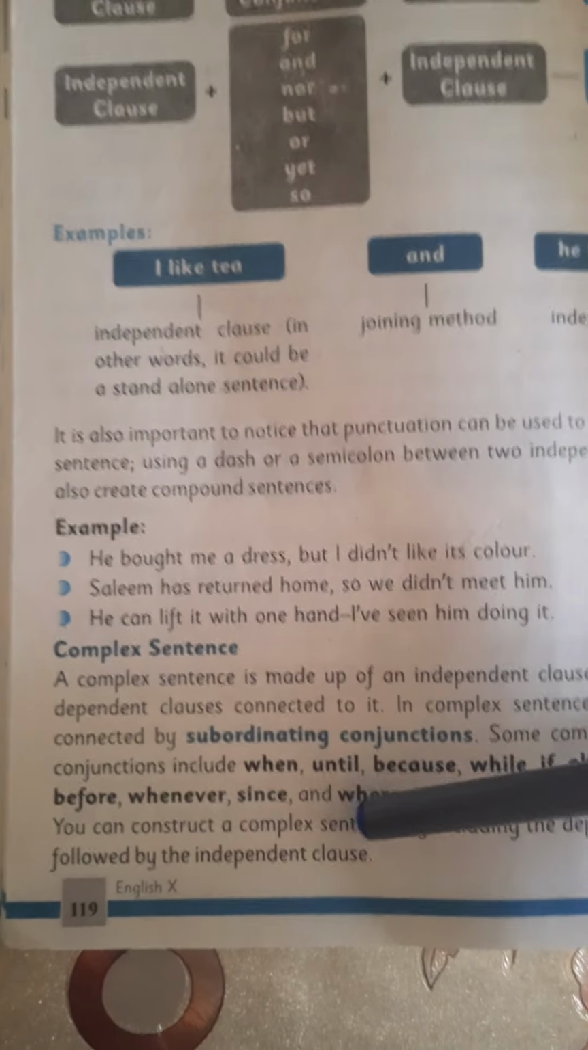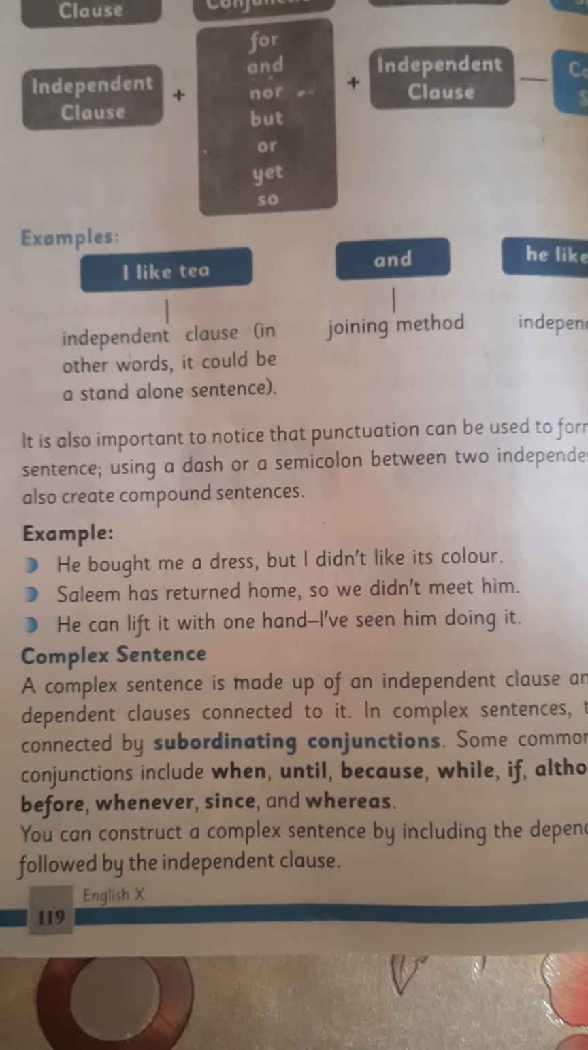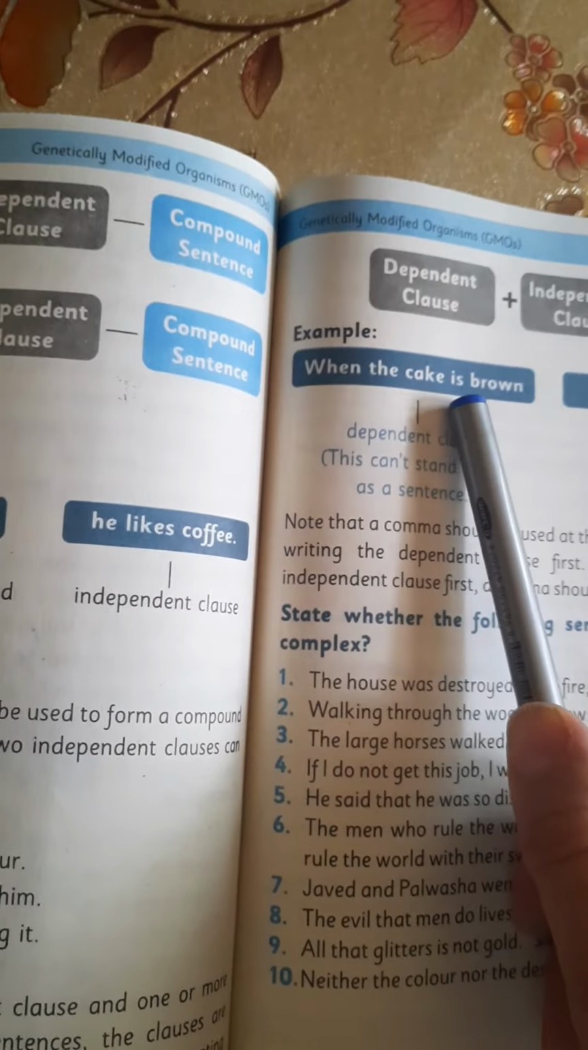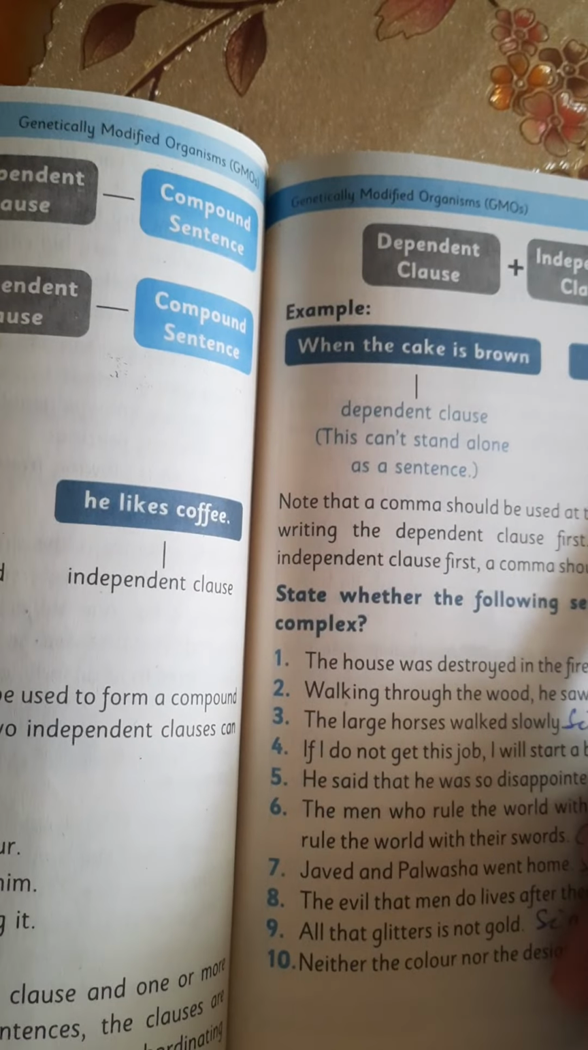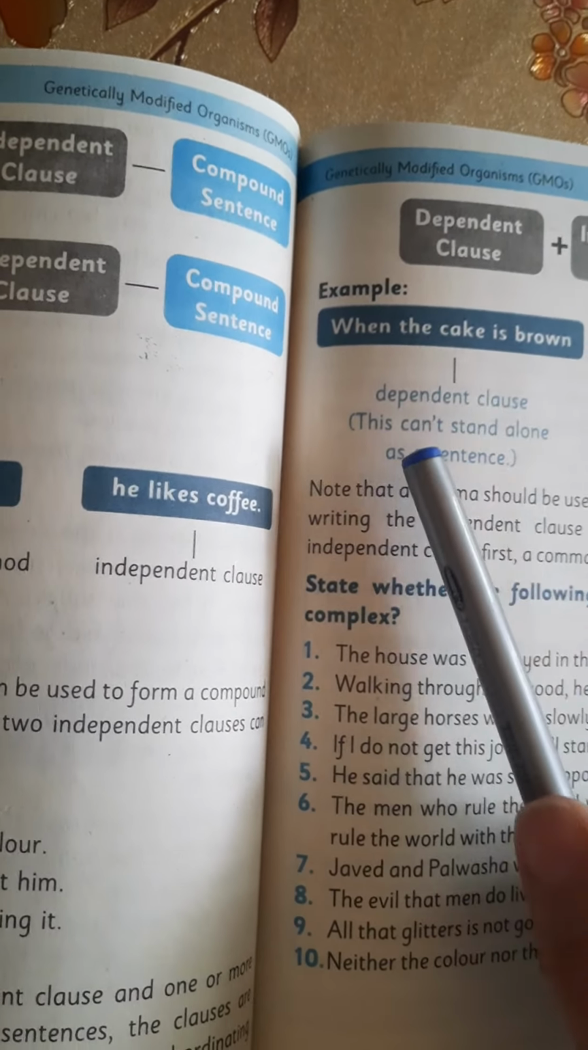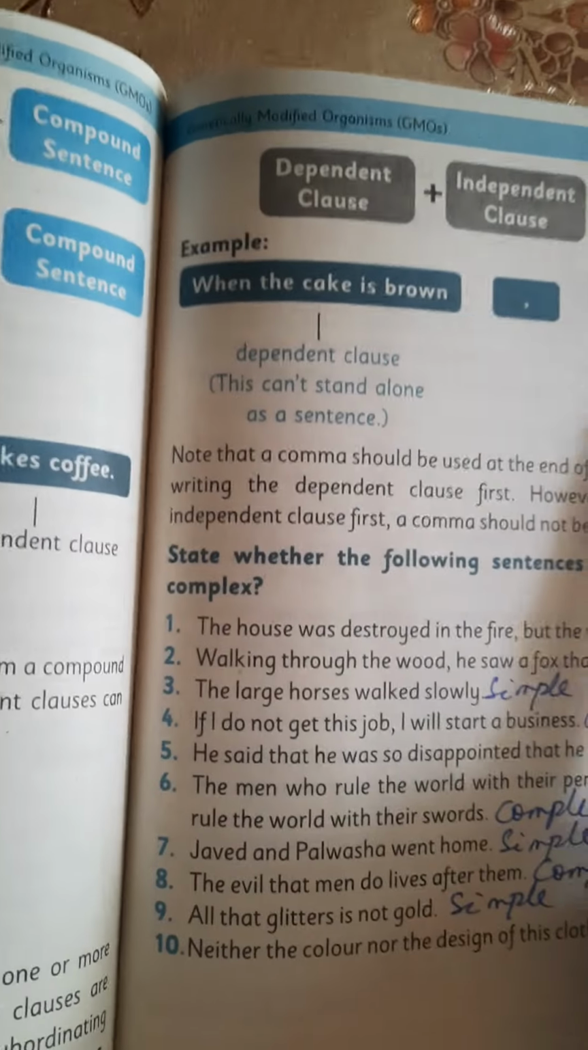You can construct a complex sentence by including the dependent clause first, followed by the independent clause. Now, dependent clause plus independent clause makes a complex sentence. Example: When the cake is brown, take it out of the oven. Dependent clause is in the beginning. This can't stand alone as a sentence. Independent clause, this can stand alone as a sentence.